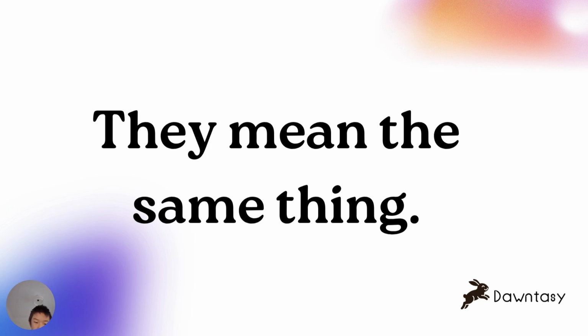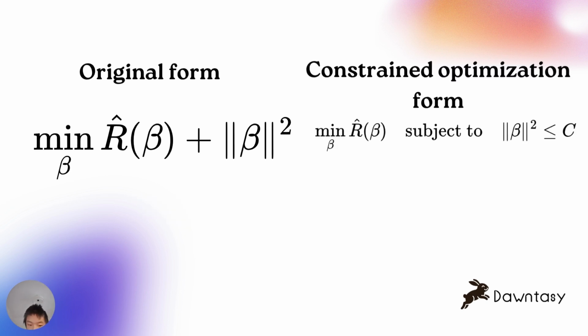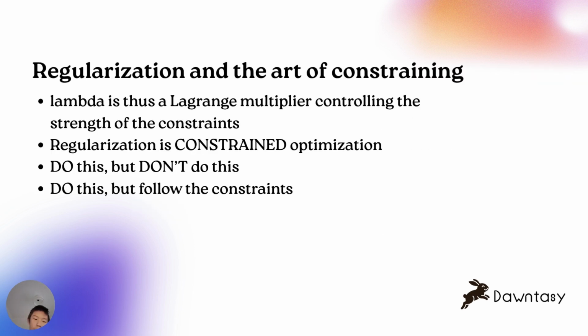And they also mean the same thing. So it's two sides of the same coin. That's why it's called the Lagrangian duality of regularization. The two forms, the original form and the constrained form, are just two ways of saying the same thing. They're both regularization. And because they are the same thing, we can thus interpret regularization as constrained optimization, where lambda, the strength hyperparameter of the regularization, is a Lagrange multiplier controlling the strength of the constraints.